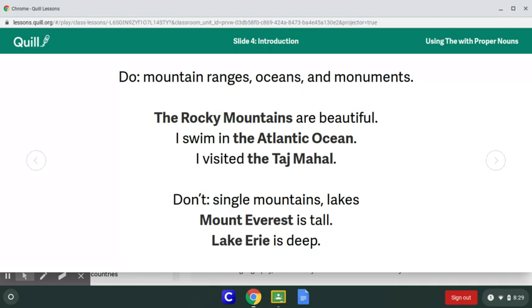So let's talk about geography words, right? So names of oceans, mountains, monuments, things like that. When we talk about specific things in geography, sometimes we would use the before them and sometimes we don't. We use the when we're talking about oceans, like the Atlantic Ocean. We also use the when we talk about mountain ranges. And we use the when we talk about famous buildings or monuments. So the Rocky Mountains, I swim in the Atlantic Ocean, and I visited the Taj Mahal. Another landmark that might be more familiar to us would be like the Statue of Liberty or the Valhalla Library.